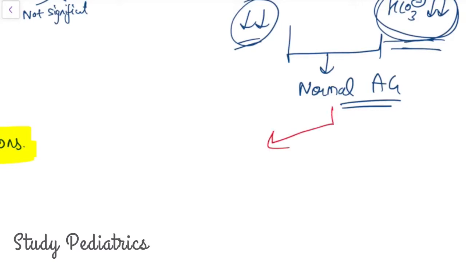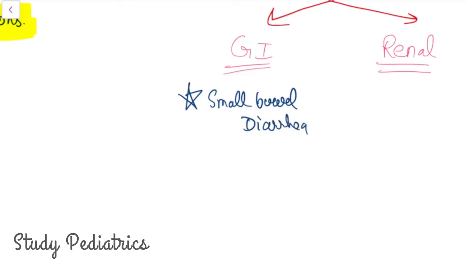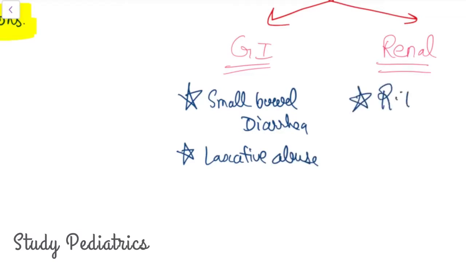Let's see these two conditions. These are GI and renal. The GI conditions, as you must have guessed now, are small bowel diarrhea and laxative abuse, and the renal pathologies are basically renal tubular acidosis.